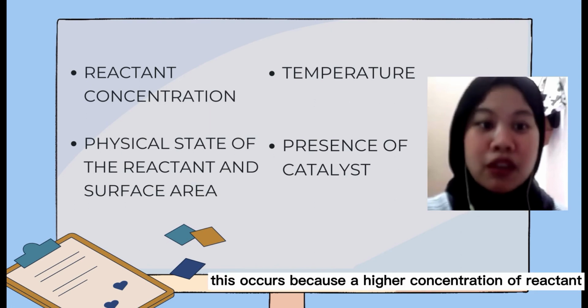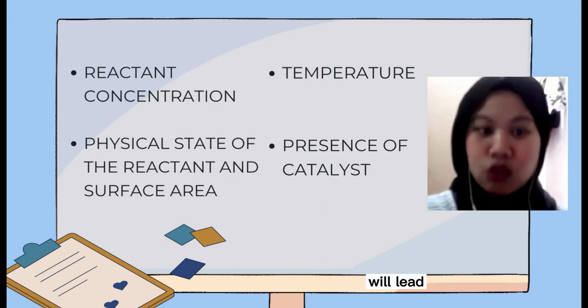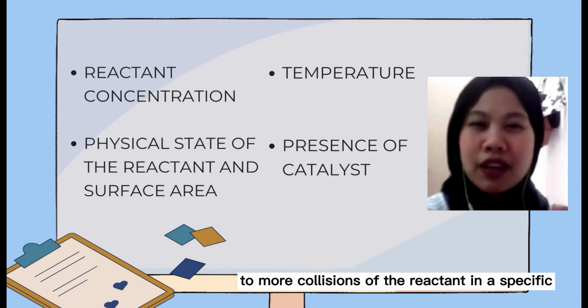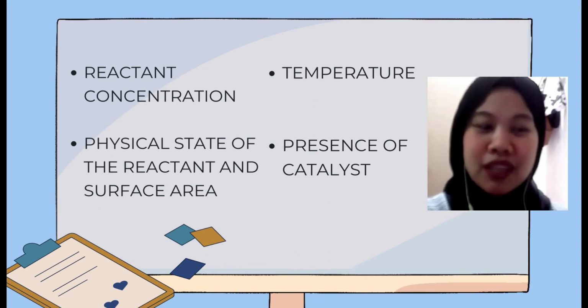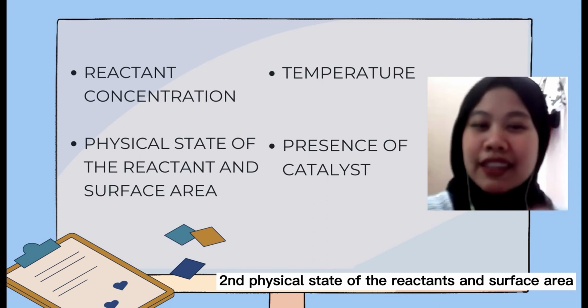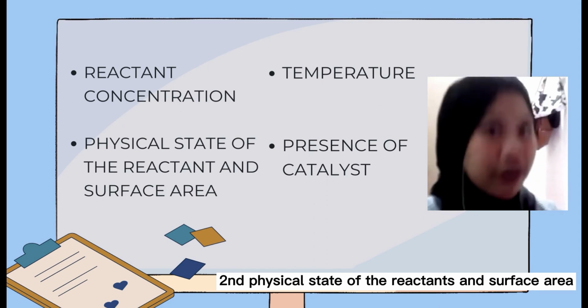This occurs because a higher concentration of reactant will lead to more collisions of that reactant in a specific time period. Second, physical state of the reactants and surface area.